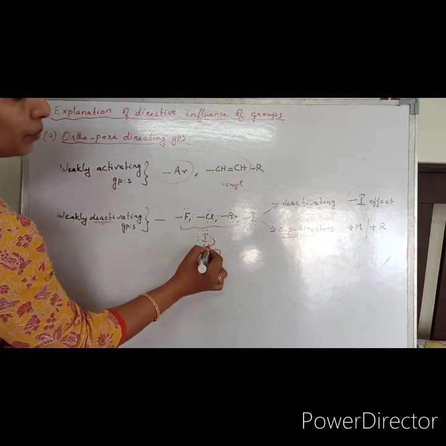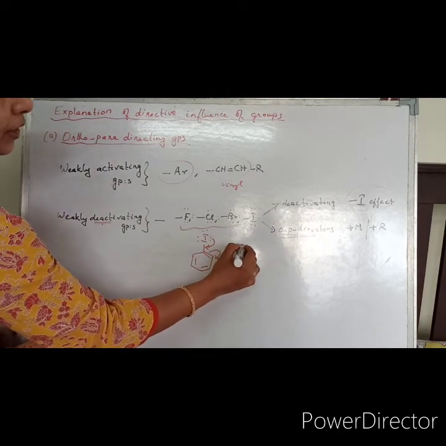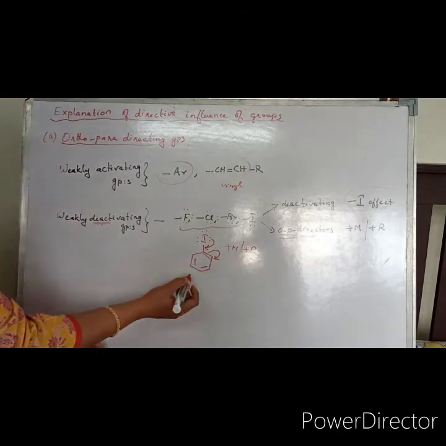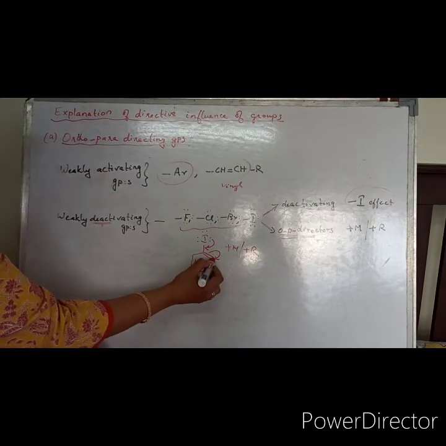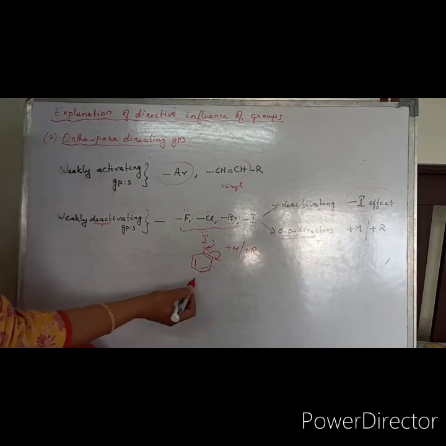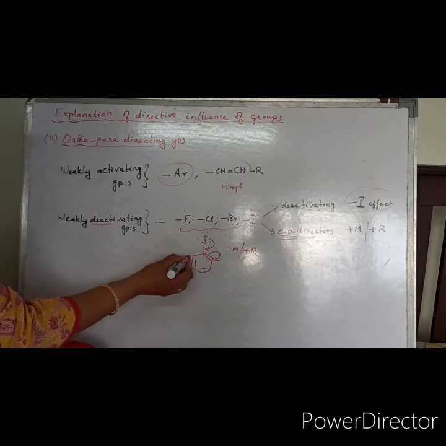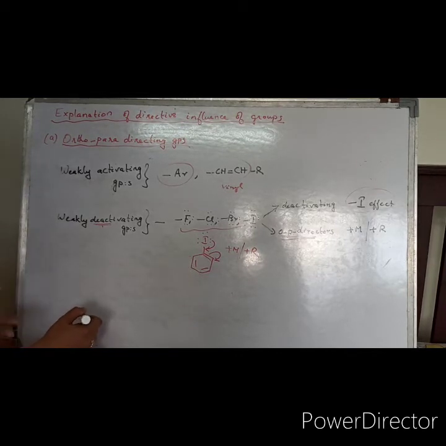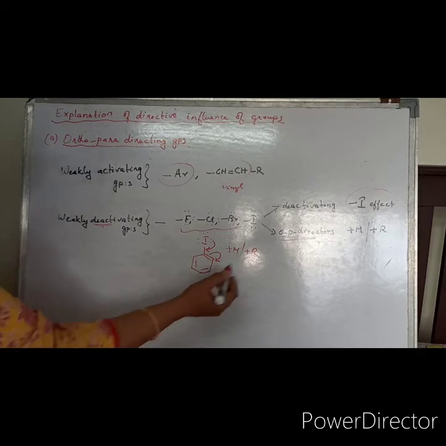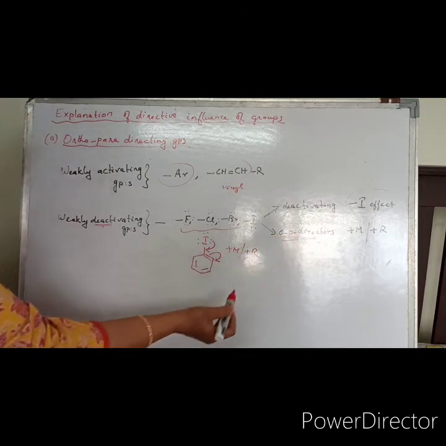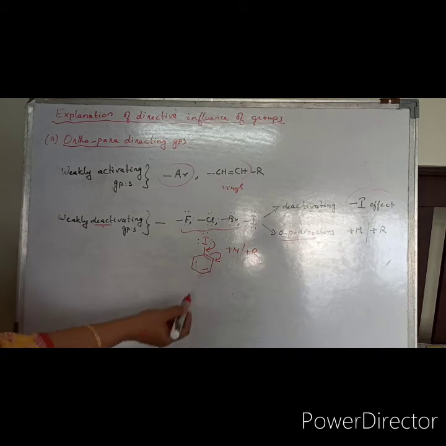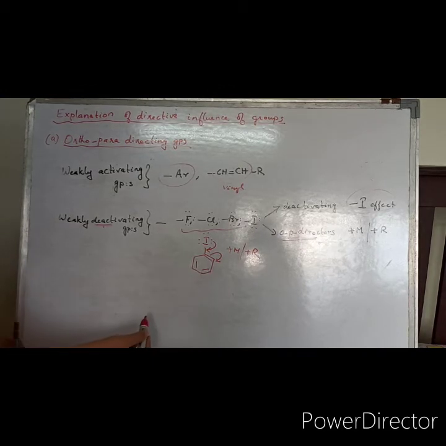Such an effect is called the plus M effect or plus R effect. So that means they are making the ortho position, likewise as we see in the case of phenols and anilines, the para position and the other ortho position electron rich in nature. So that's why they come under the category of ortho-para directors. But they will not give tribromo products because they are not as active as phenol and aniline.